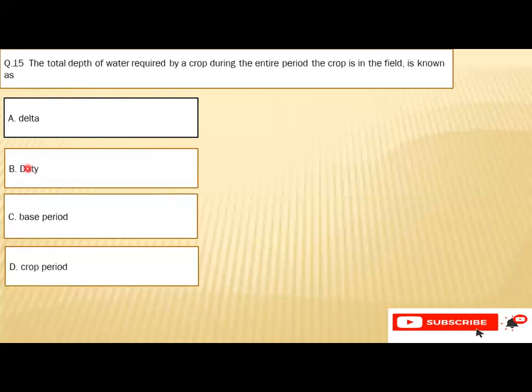Question number 15 is the total depth of water required by a crop during the entire period of the crop in the field is known as A. Delta, B. Duty, C. Base period, D. Crop period. So the A is the right option, that is the delta.